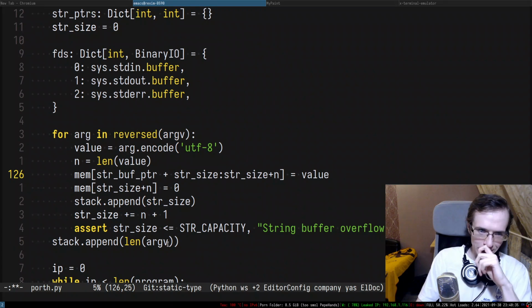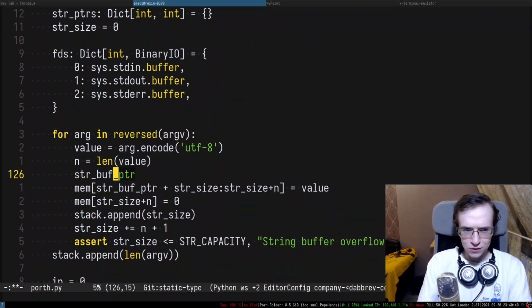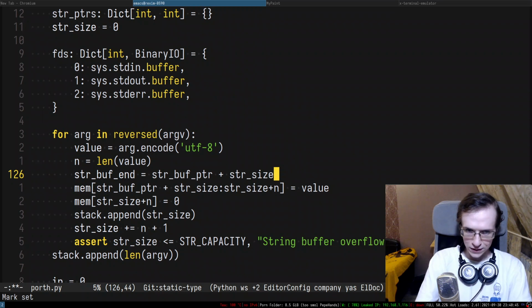All right, so we need some sort of a str buffer end, I would say, and it will be equal to this kind of thing, right?